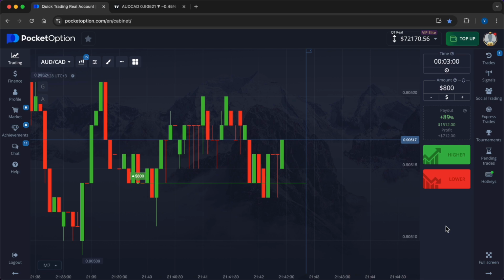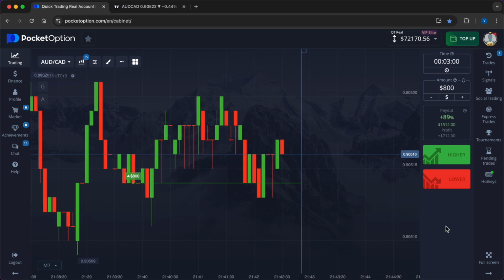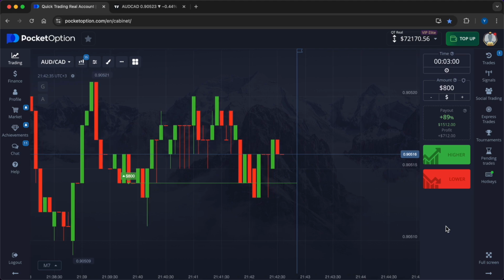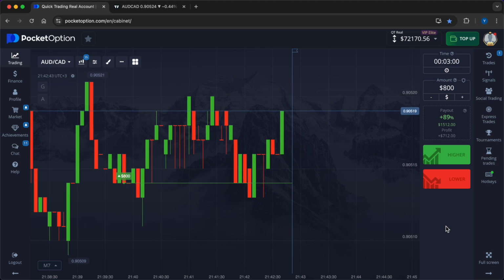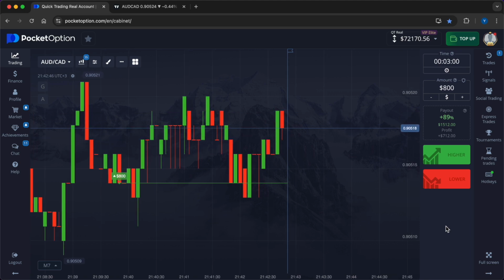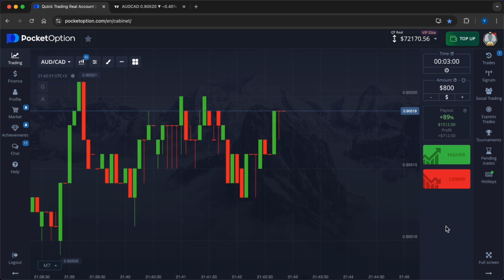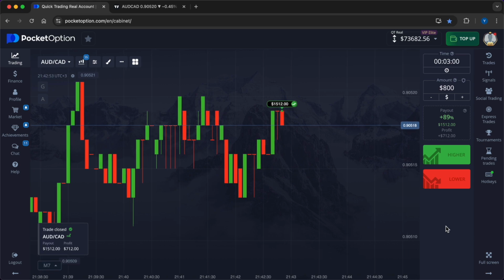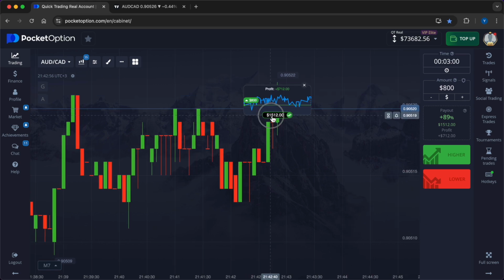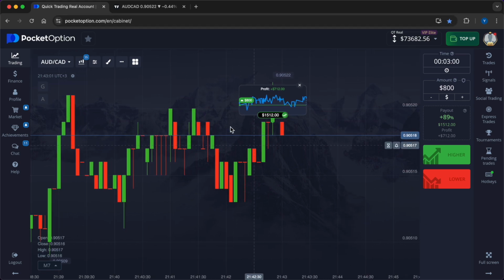Good luck to everyone. Right now on the price movement chart, we can see that my prediction is coming true. Buyers are gaining strength, moving up due to increased volumes. In this situation, they simply have higher potential. And yes, now I can safely say my second consecutive forecast is accurate. Plus $712 came into my real account.